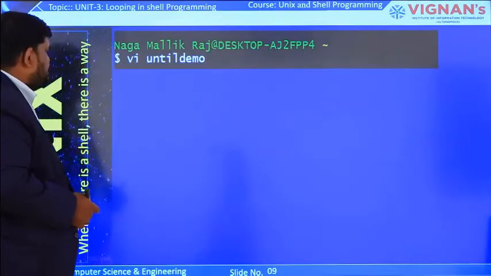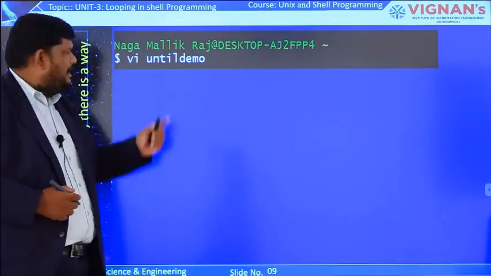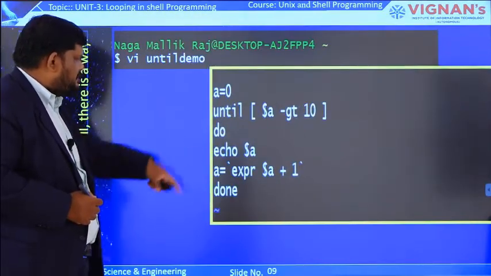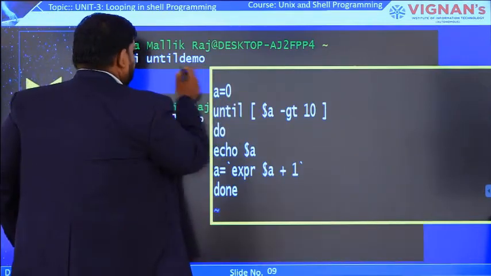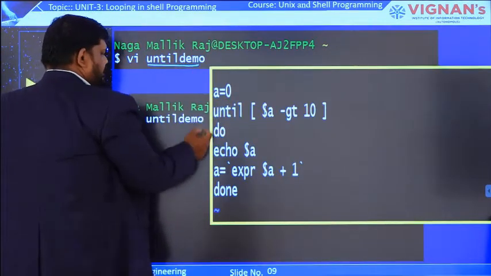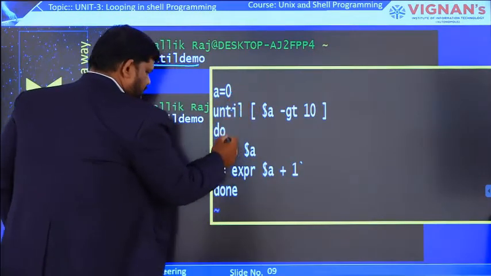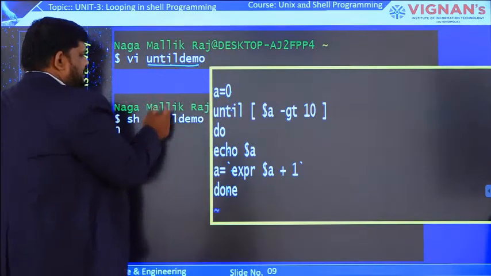So let us consider one example. The file name is until demo. This is the vi editor, and in the vi editor we are writing this code. A is equal to 0. This is the code present in the file until demo. How many lines or statements are there in total? 1, 2, 3, 4, 5, 6, 7. The total content is 7 statements in until demo.